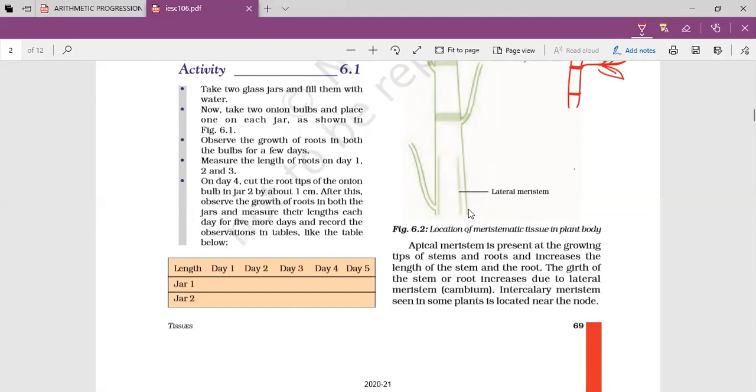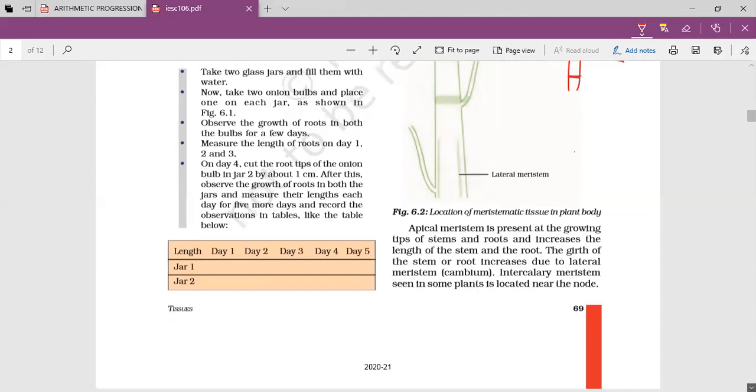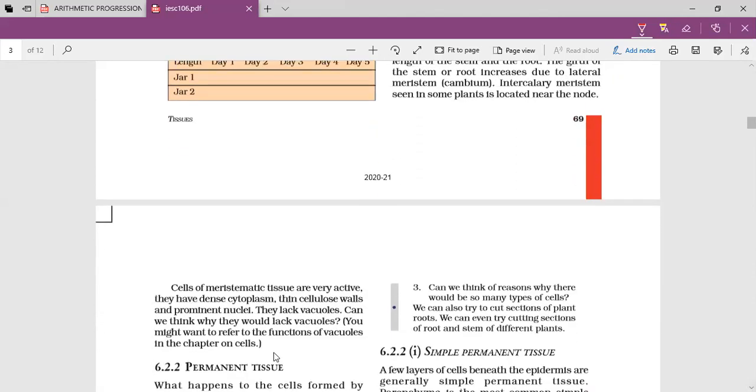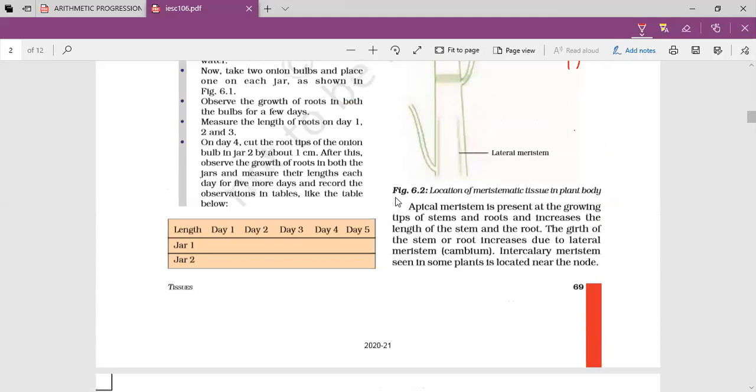And then intercalary meristem, seen in some plants, is located near the nodes. This helps in the formation of cells of meristematic tissues. They have not given about this, and that you have to underline now. Here, underline the different functions.